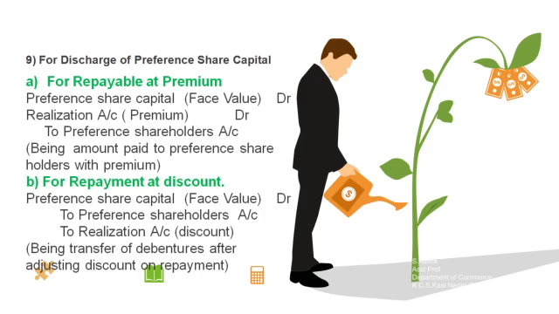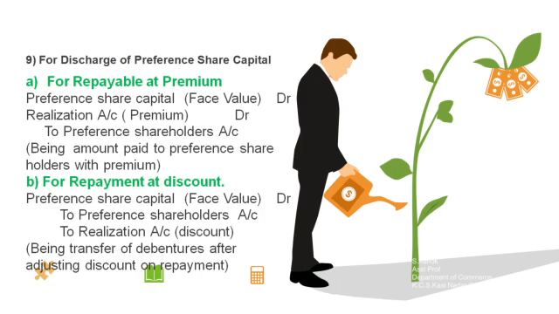Suppose the second one, for repayment at discount, same. Suppose the preference share capital is 2 lakh rupees, so that is the face value. The discount is 20,000, to realization account is 20,000. Then to preference shareholders account 1,80,000.